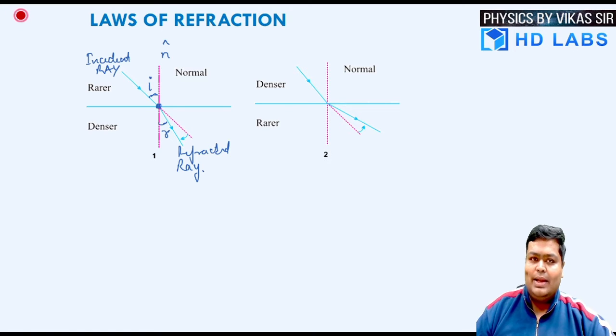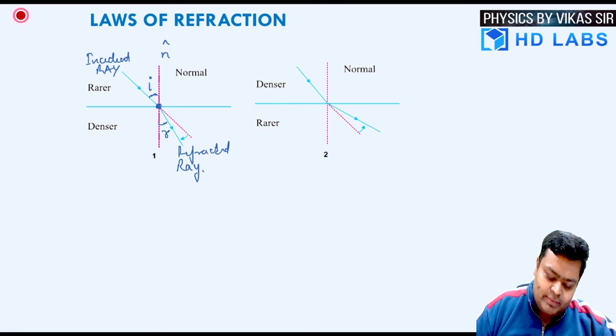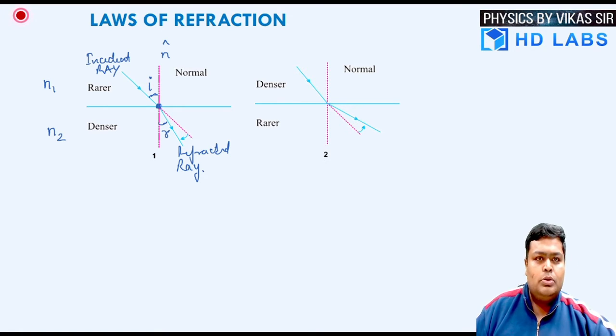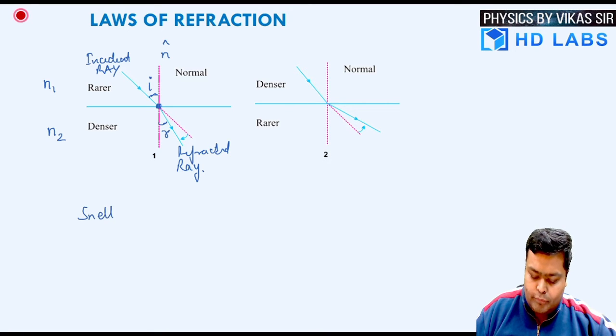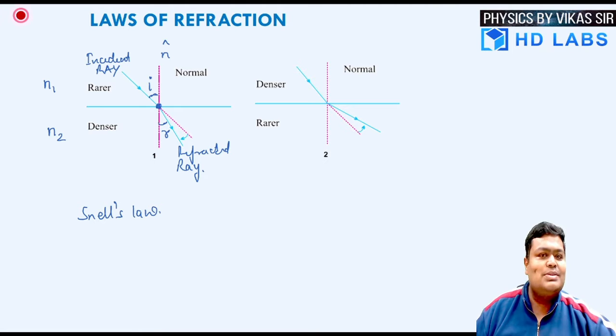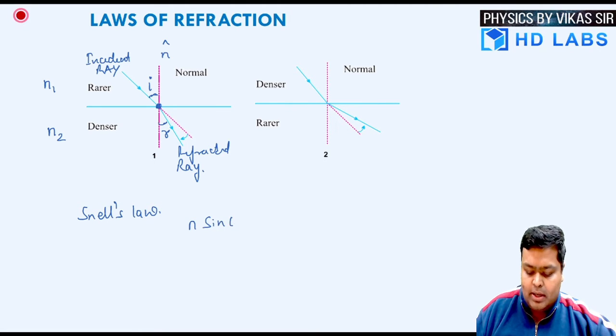And then we can relate them with their corresponding refractive indices. Let's say the refractive index over here is N1 and the refractive index over here is N2. Law number 2, also labeled as Snell's law of refraction, says that the product of N with the sine of the angle with the normal is constant.